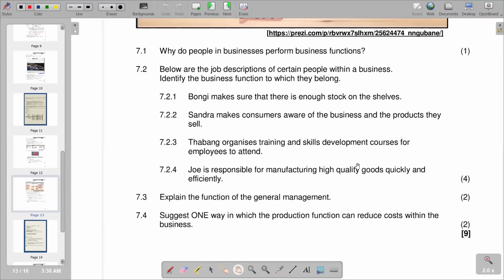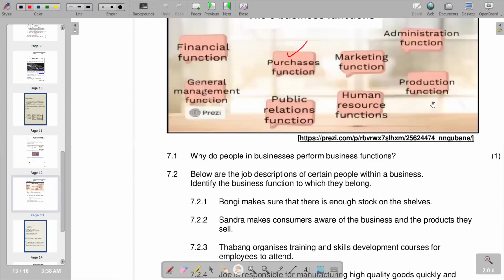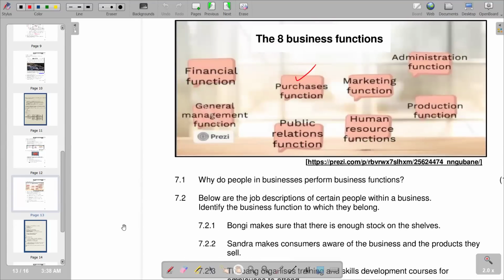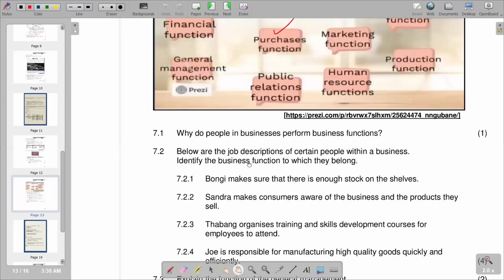Joe is responsible for manufacturing high quality goods quickly and efficiently. So this is the issue of manufacturing. And obviously, if you come here, you see that we've got the production function. So this is the production function, and this is the last part of our short explanation that we are given.